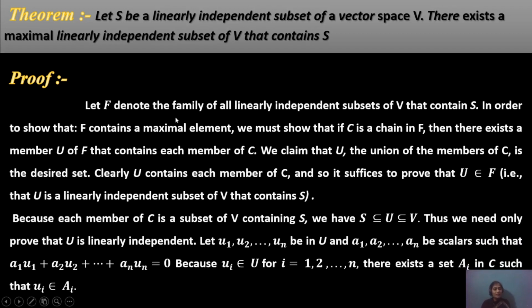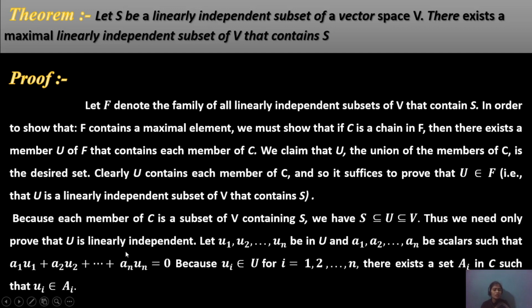Let F denote the family of all linearly independent subsets of V that contain S. In order to show that F contains a maximal element, we show that a chain exists. Let C be a chain of these members. Each member of C is a subset of V containing S. We have S is a subset of U, which is a subset of V.